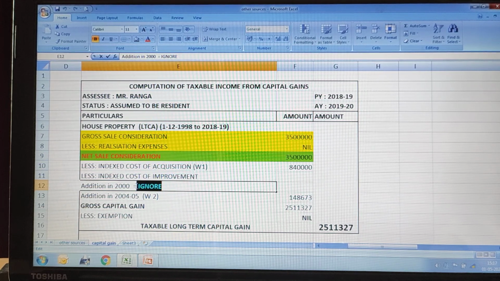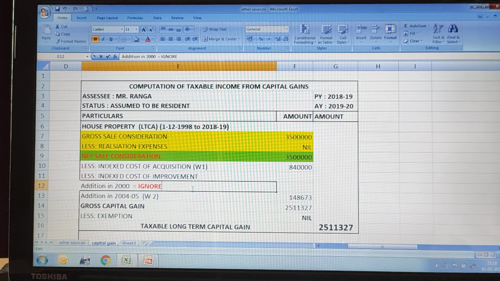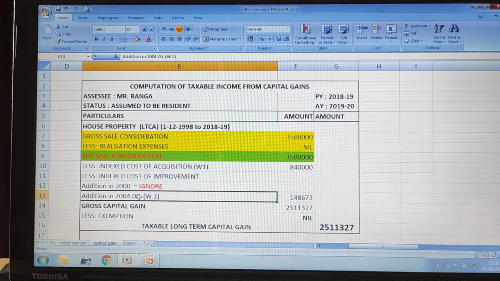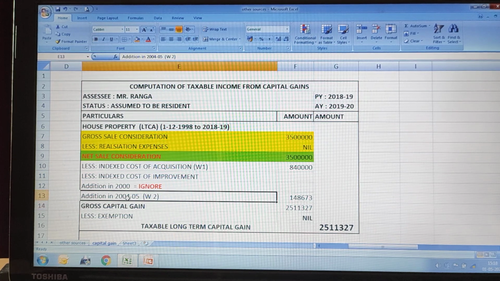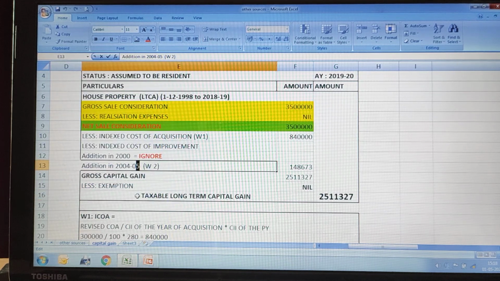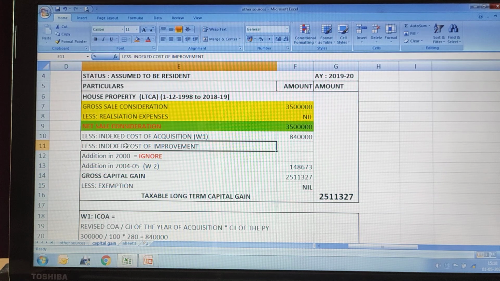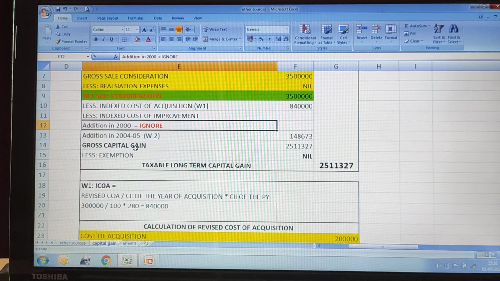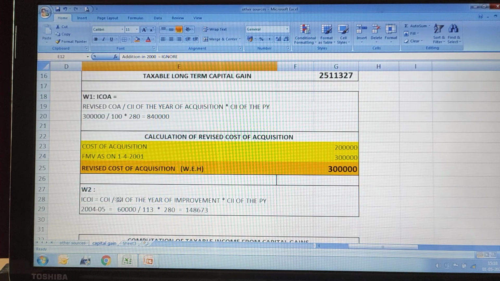Though here 50,000 is spent, I am not going to consider this, because as per the rule, before 2001 any cost of additions or cost of improvements made should not be considered. Then coming to the next addition, the cost of addition in the year 2004-5, it was 60,000. Now we need to calculate the indexing of that, because in the question they have given just the cost of addition. For that, the formula is here.